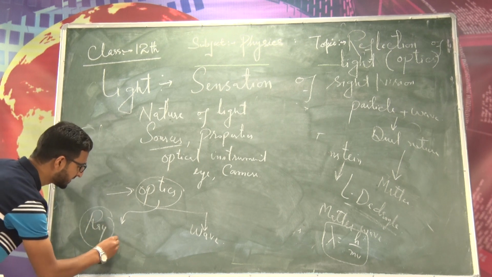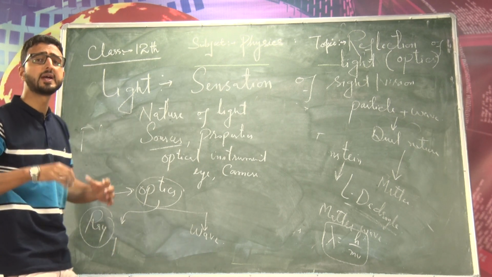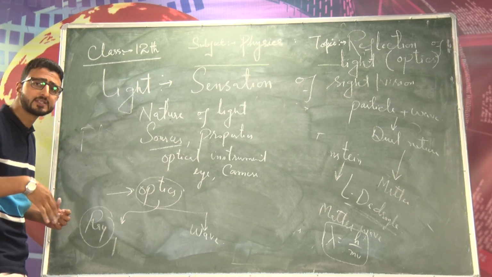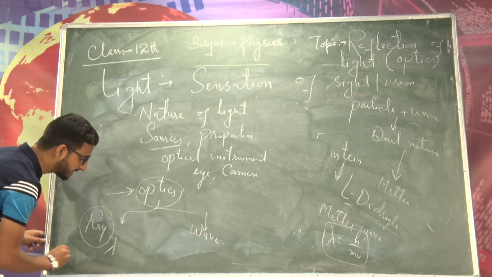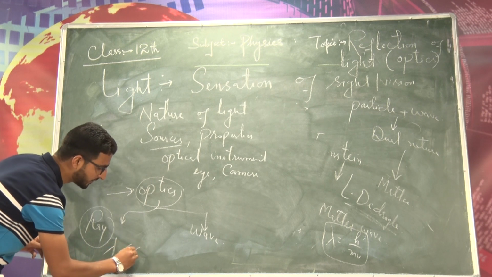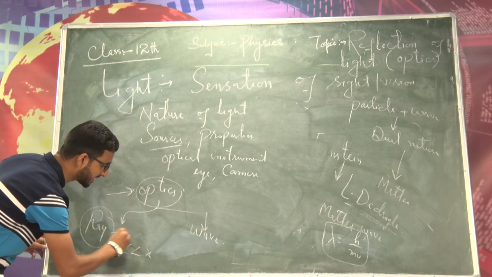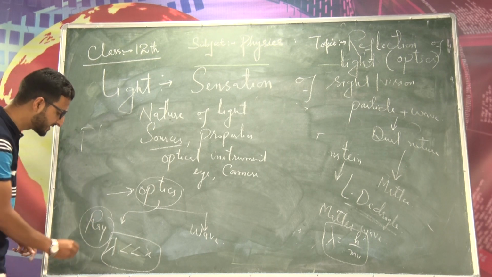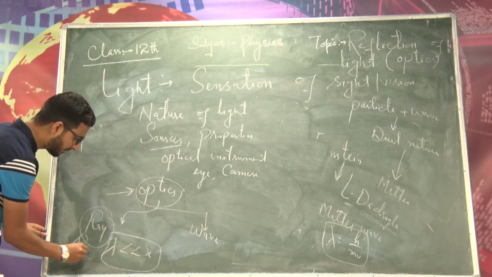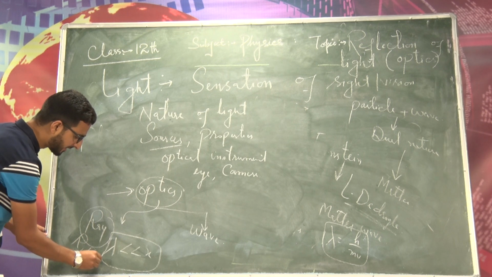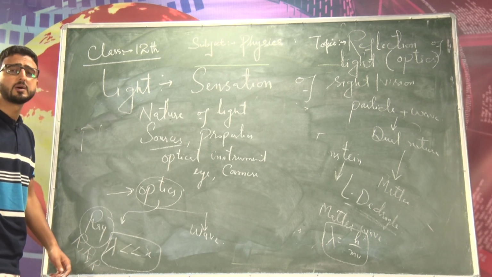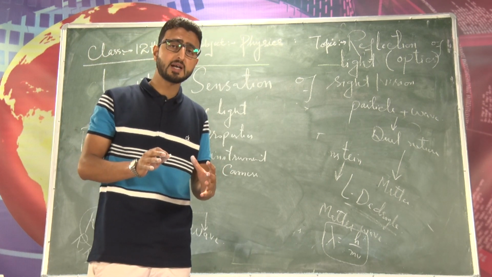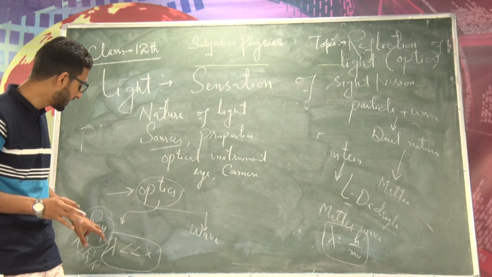Now in ray optics we treat light as propagating in the form of rays. This ray optics is valid only if the wavelength of light is very much less than the size of the obstacle, right? In ray optics basically what we study are properties of light like reflection, refraction, rectilinear propagation of light. And remember dear students, the working of all the optical instruments is based upon ray optics, right?